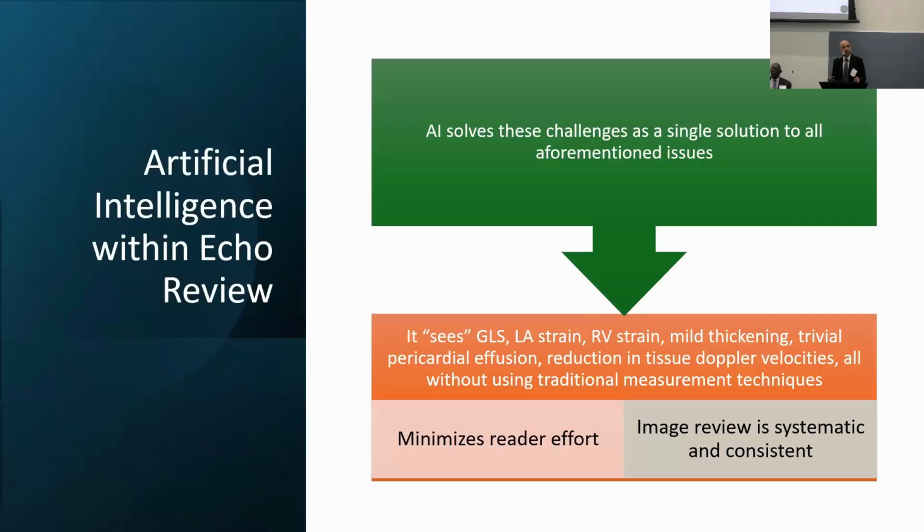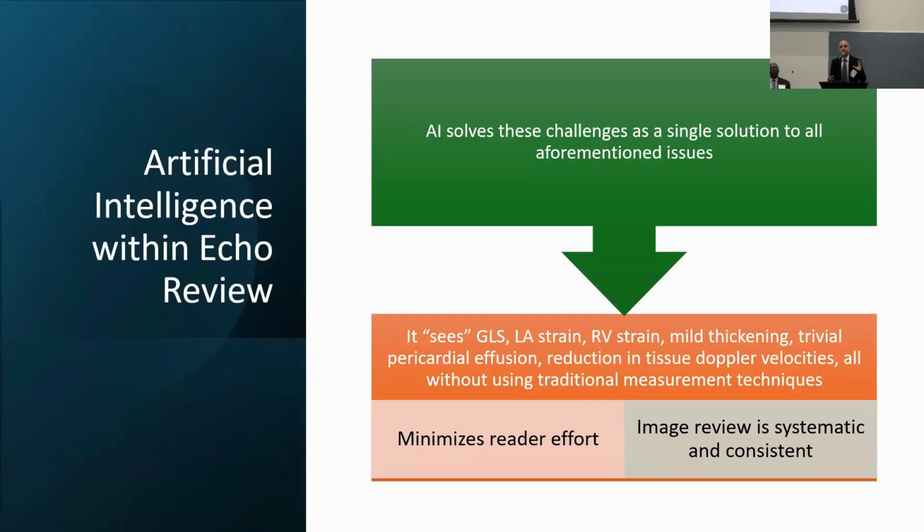So this is where AI really comes in and serves as a single solution to all these aforementioned issues, because it is something that can be run systematically on all of your echoes, and it's doing all of that work that I talked about. It's just doing it automatically. It's automatically looking at the wall thickness.